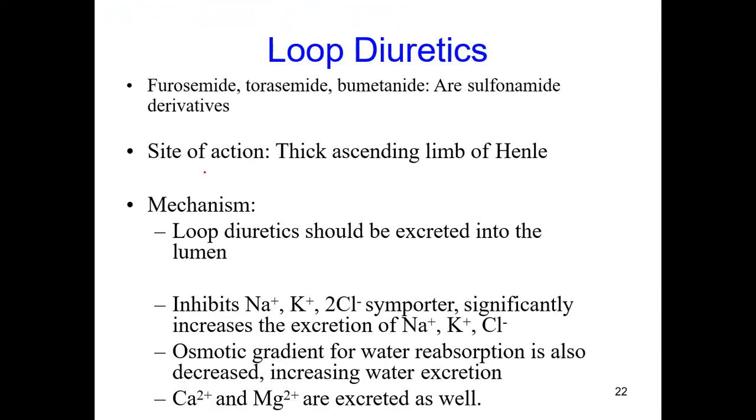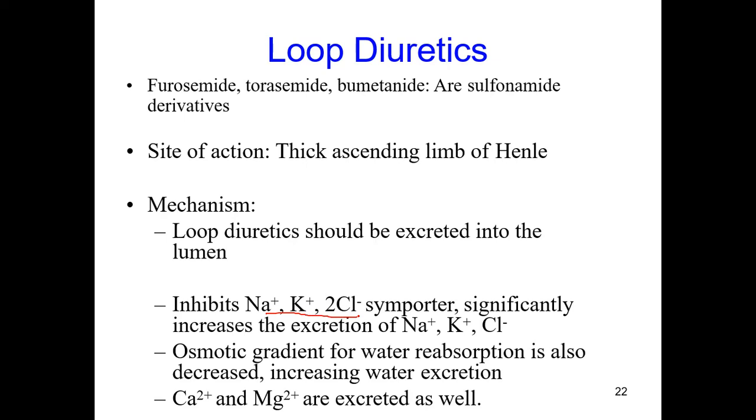Coming to another drug, one of the most widely used, the loop diuretics, also called high ceiling diuretics. In this class are furosemide, torsemide and bumetanide. These are some of the sulfonamide derivative drugs. They act at site number 2, the thick ascending loop of Henle. Their main mechanism is inhibiting the sodium, potassium and two molecules of chloride co-transporter.